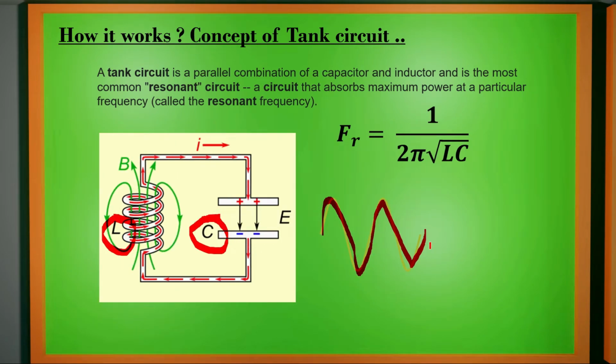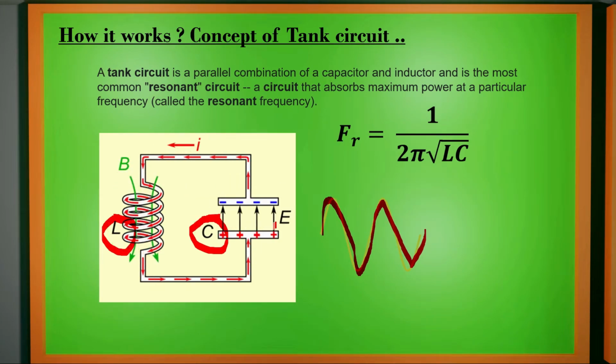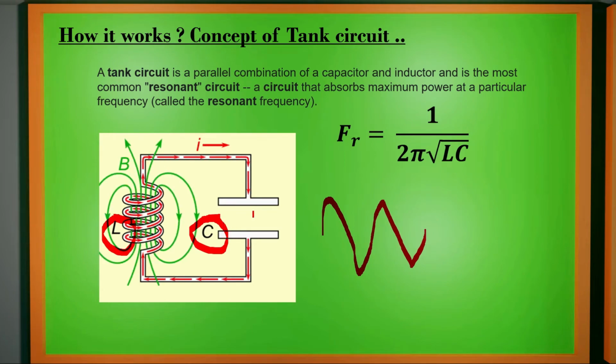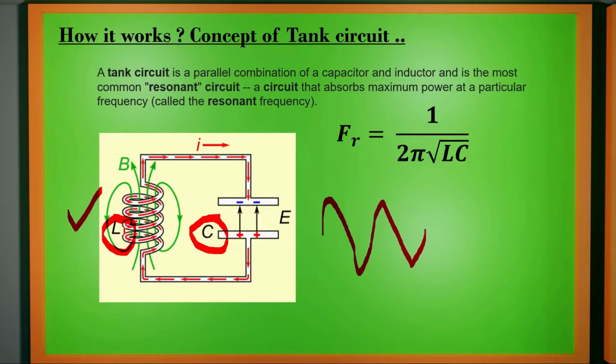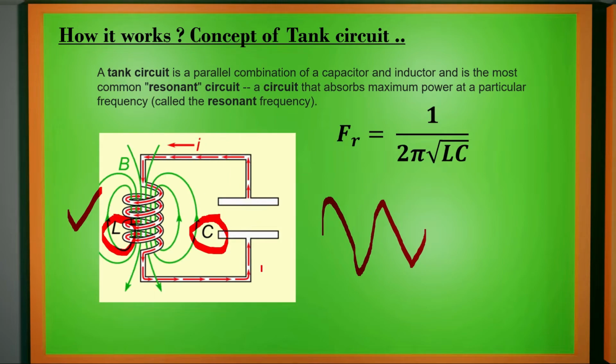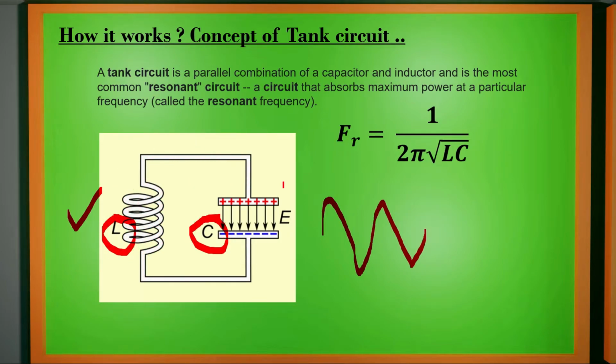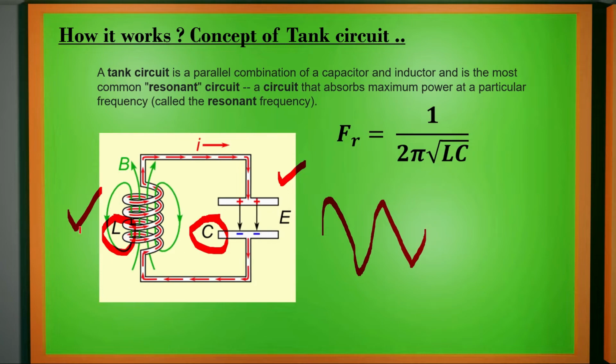How does it work? For one instant, only once, we have to charge the capacitor. Once it is charged, we will remove the supply. Then this capacitor, once fully charged, will discharge itself through the inductor. Then the inductor will charge as the capacitor discharges. Now the inductor is charged. Then it will discharge through the capacitor. Then the capacitor will charge and the inductor will be discharged, and this cycle will go on continuously.